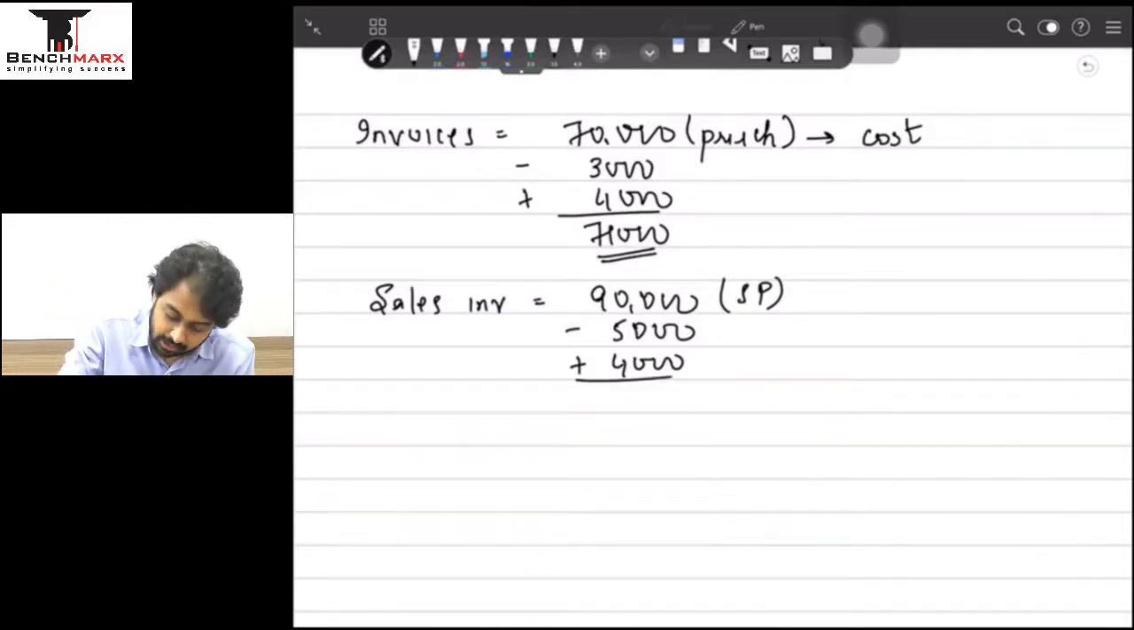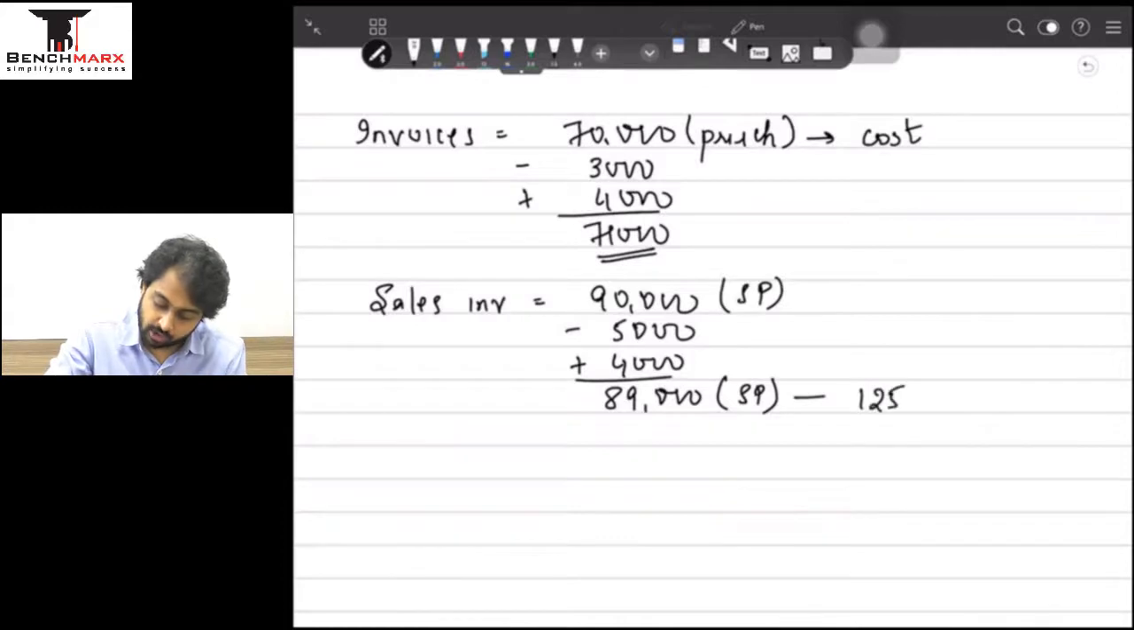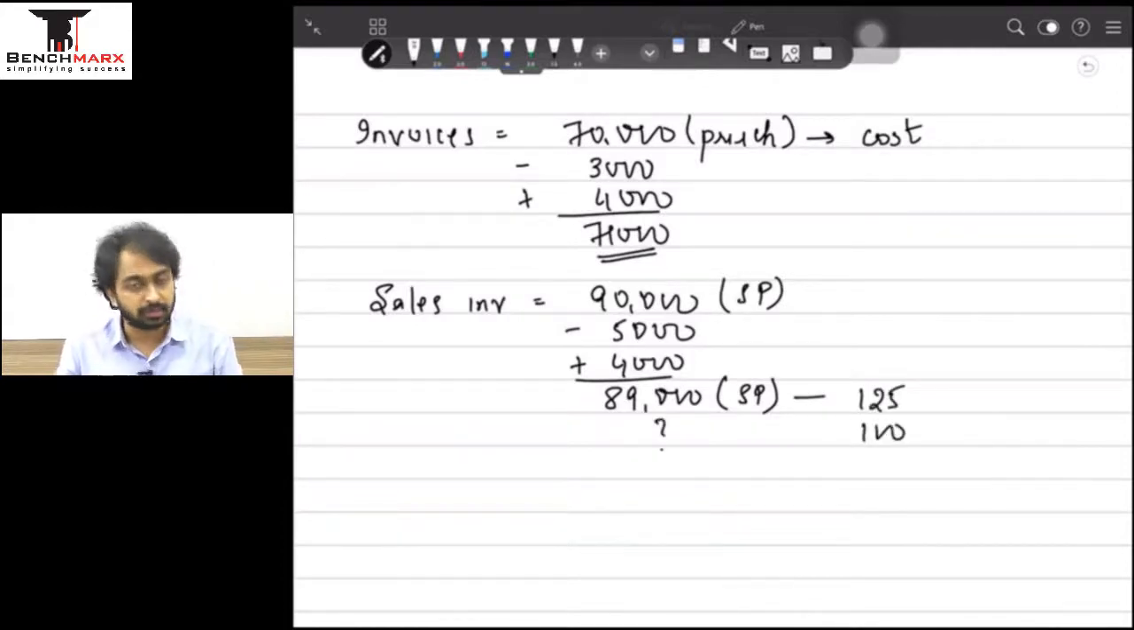After adding, I will get 89,000 and all these obviously are selling prices and I cannot adjust selling price from my cost of stock. So this selling price corresponds to 125. What corresponds to 100? I will get some number after doing cross multiplication. That is nothing but 89,000 minus 20% or minus 1/5 of the selling price to get the cost, and that